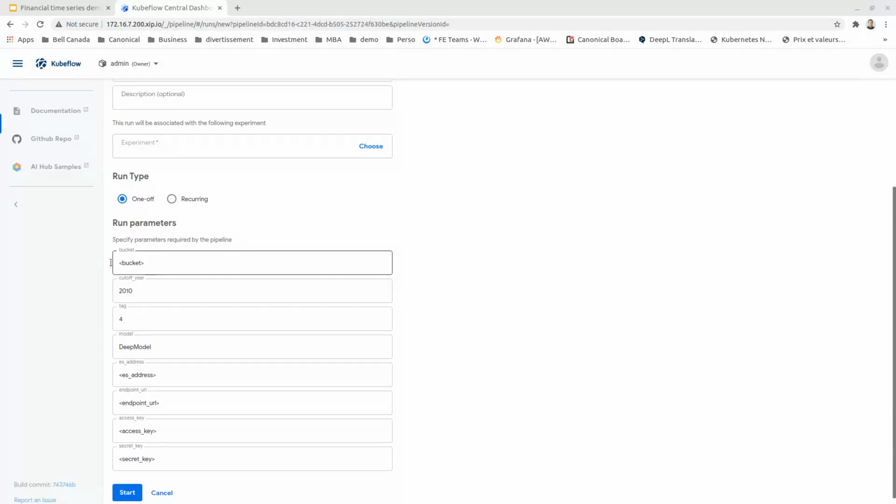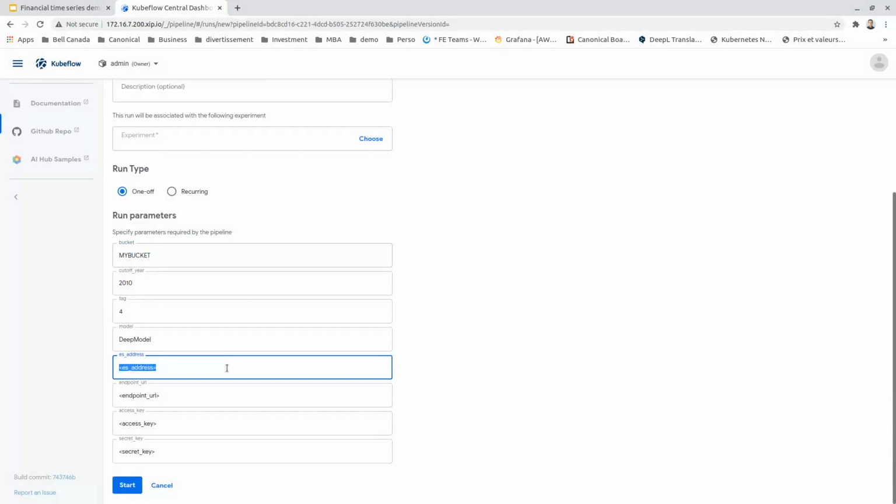For this demo, we will choose which bucket, for example, called my-bucket, where we will store our model. The Elasticsearch address, which will be this one. The Ceph Rados gateway endpoint, which will be this address.